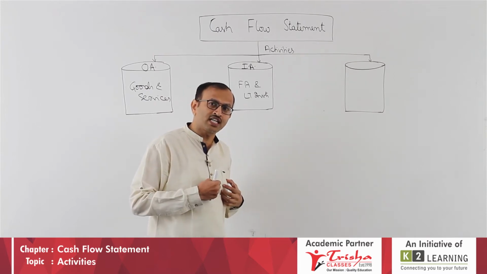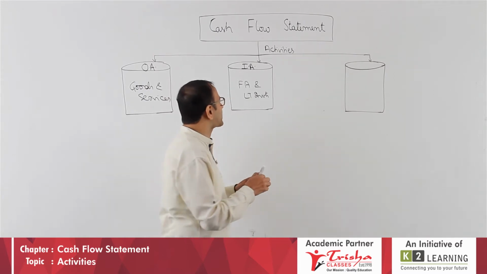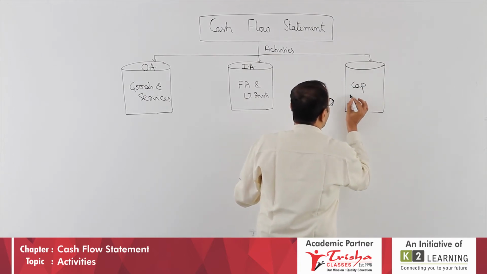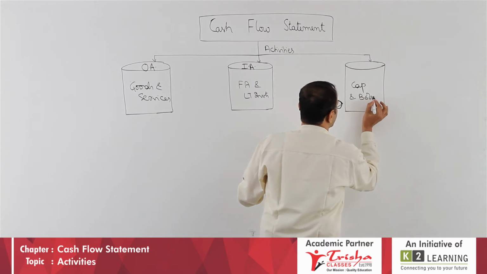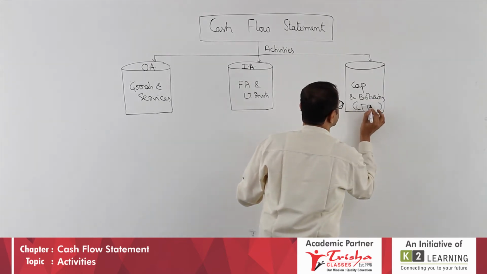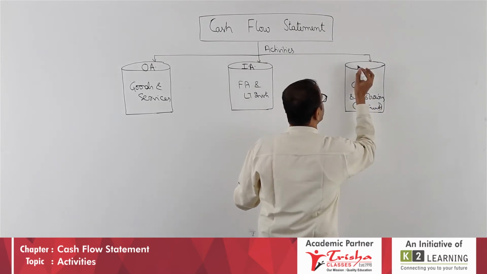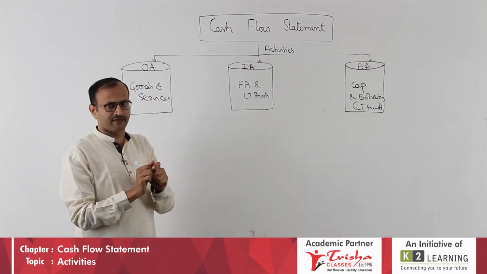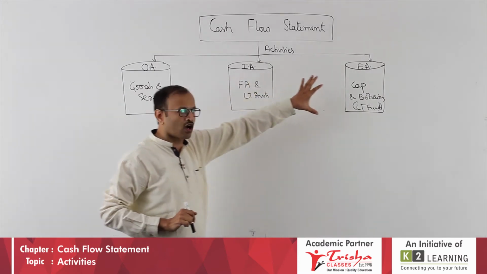Similarly, issue of shares is an inflow. Inflow and outflow related to long-term funds, that is, capital and borrowings, is taken under financing activity. What activity? Financing activity. Long-term assets, long-term liabilities.